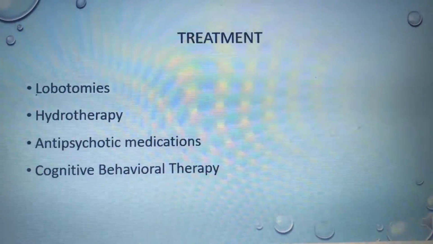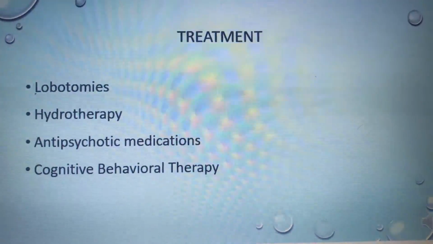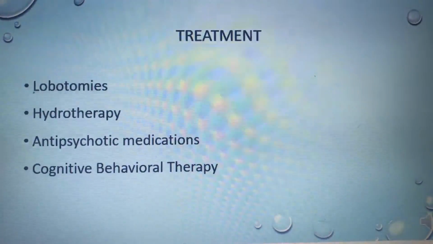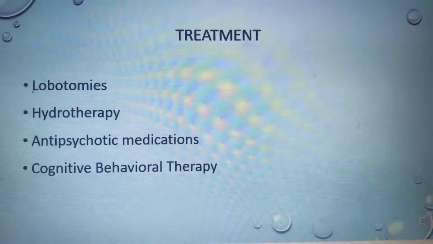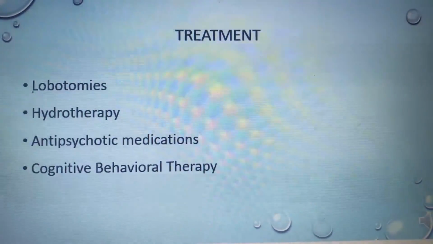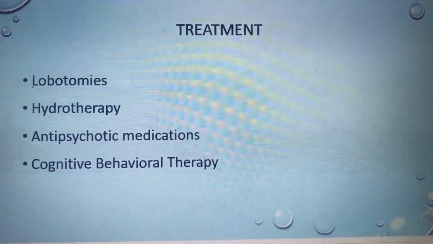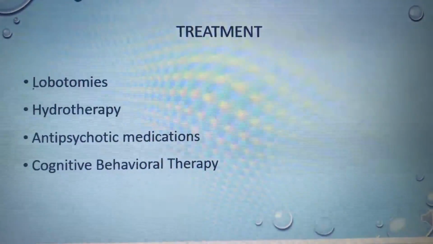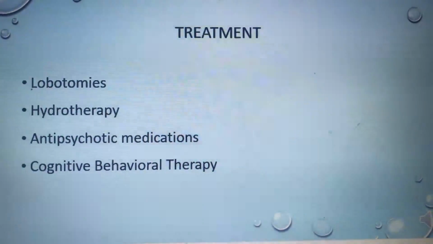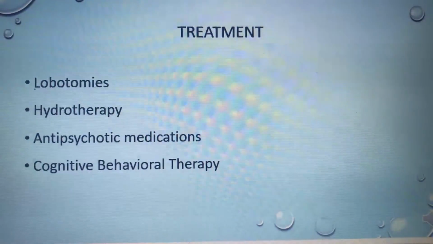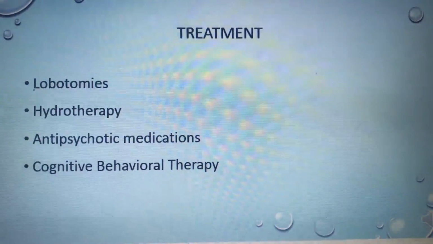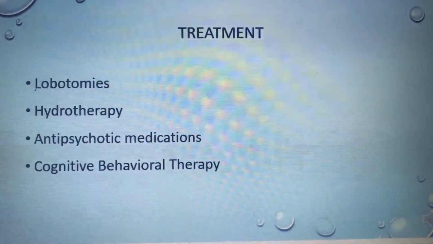Some treatments for schizophrenia are lobotomies, which were used in the 1940s and 1950s, but the outcomes were negative. It resulted in cognitive deficits and sometimes even death, so they definitely tried to steer away from that. So then they went to hydrotherapy, which was used to calm agitated patients, which was only a short-term cure. It wasn't long-term, it just helped calm people. So then